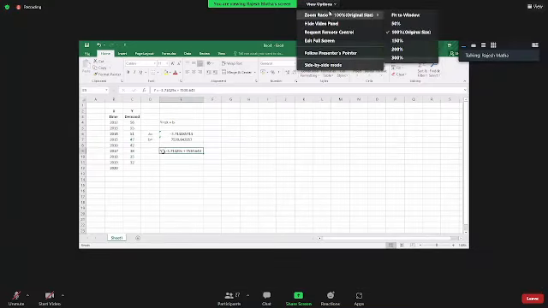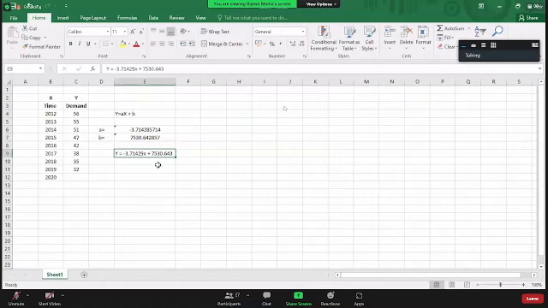Can you see any problem here? Do you find any problem in this equation? See, if you look at the demand here, it is below 100 in all the years. Yes or no? Yes, sir. But if you look at this equation, there is a number plus 7,500.